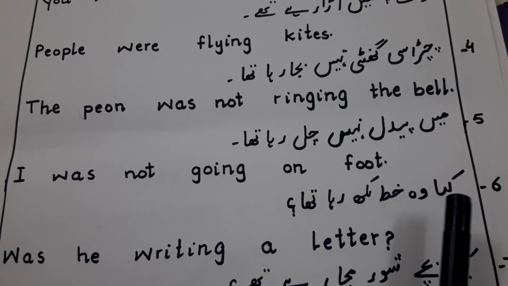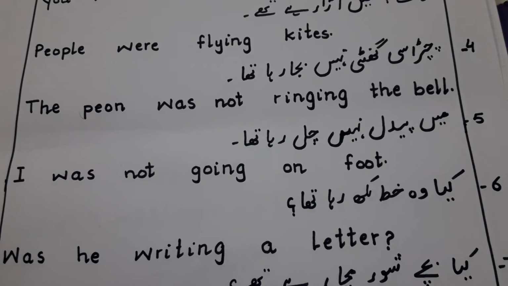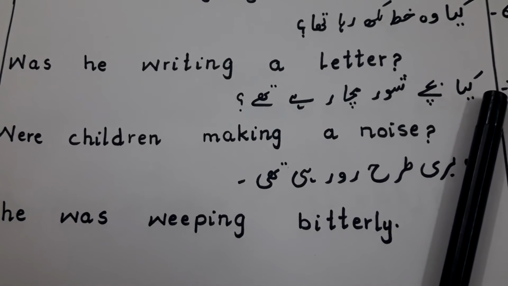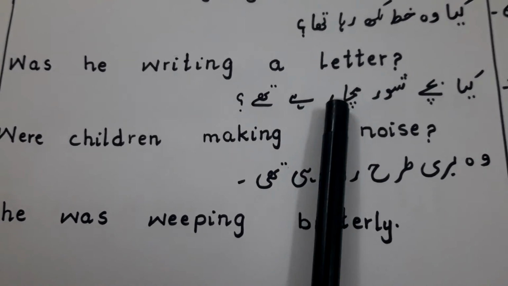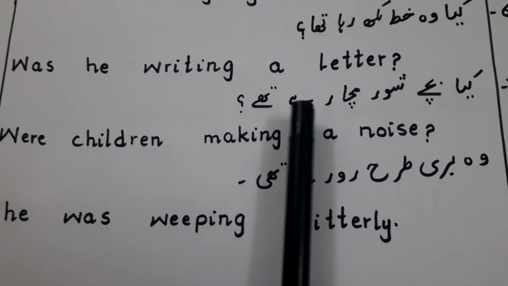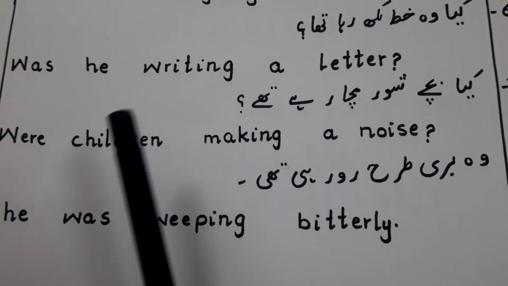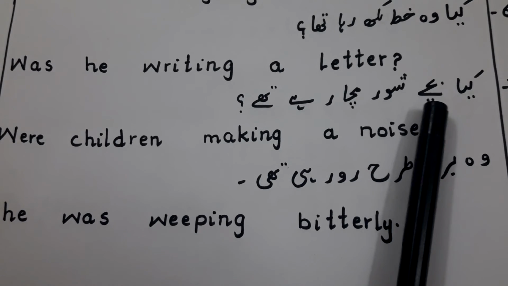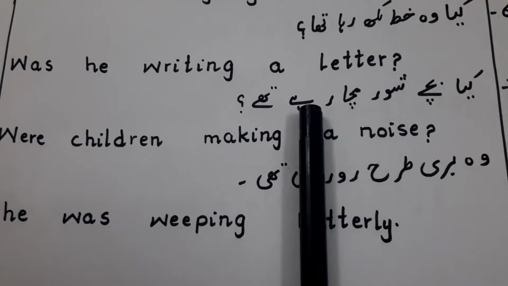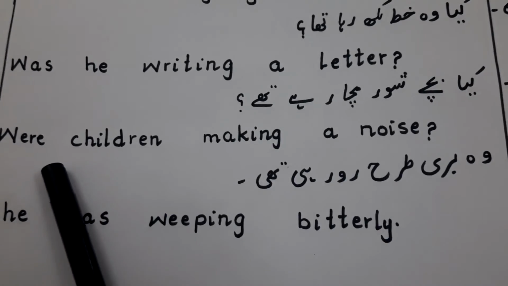A letter, and in the end question mark. Okay, next one. क्या बच्चे शोर मचा रहे थे? Again you can see the question mark, so it is also an interrogative sentence. क्या बच्चे, now this sentence is talking about more than one, so we use were.